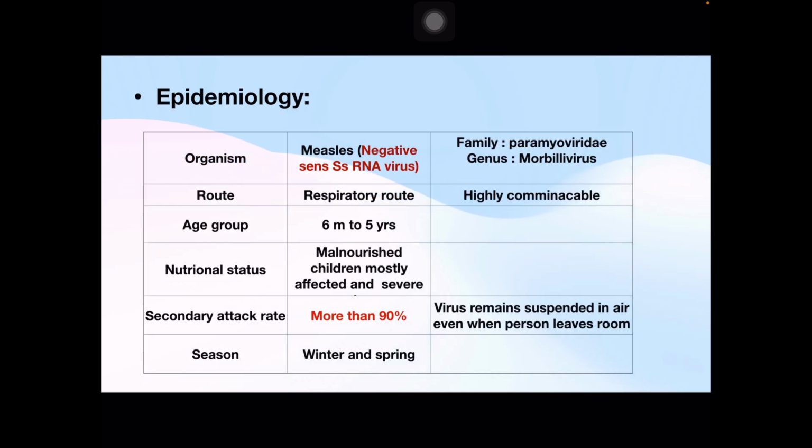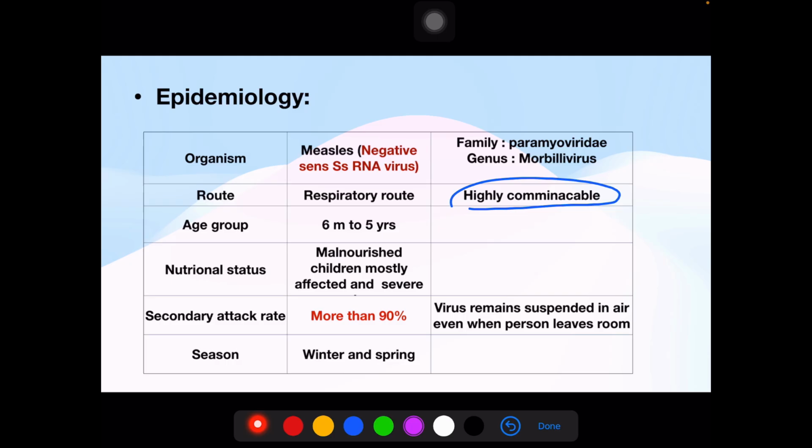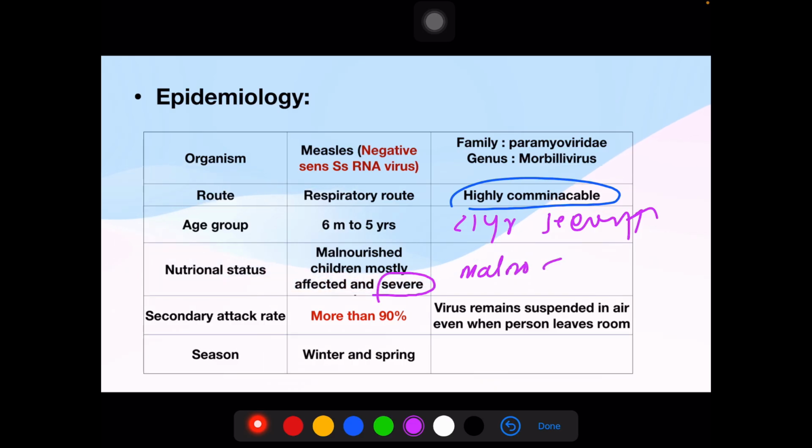Epidemiology. The organism causing measles is the measles virus, a negative sense single stranded RNA virus belonging to family Paramyxoviridae, genus Morbillivirus, and the route of spread is respiratory, which is highly communicable. The age group is 6 months to 5 years, and the lesser the age, the more severe the disease, especially less than 1 year. It affects malnourished children, and in them the disease is severe, so morbidity and mortality increase.